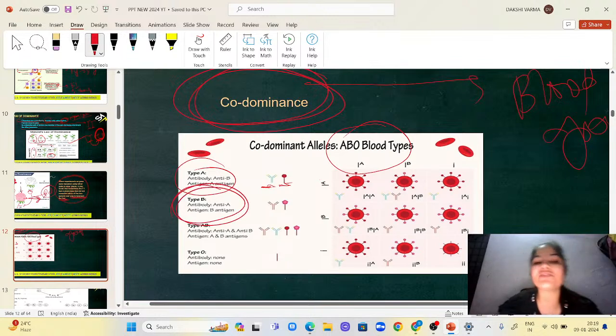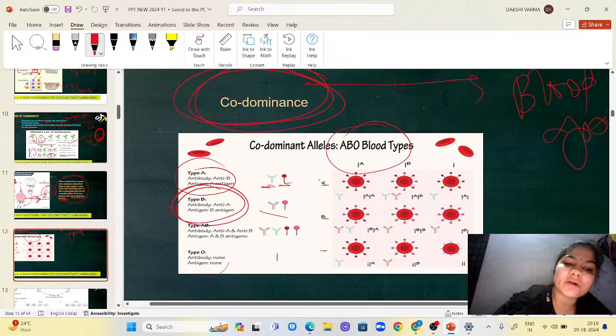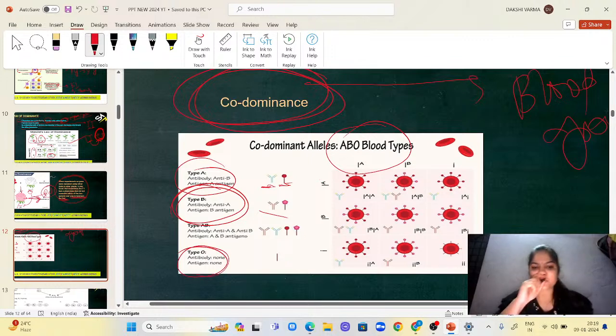In type B, if your blood group is B positive or B, then you will have antibody A and antigen B. Now if your blood group is AB, you will have antigen A and antigen B, and no antibodies. And if your blood type is O, then you will not have any antigen, you will have antibodies A and B.